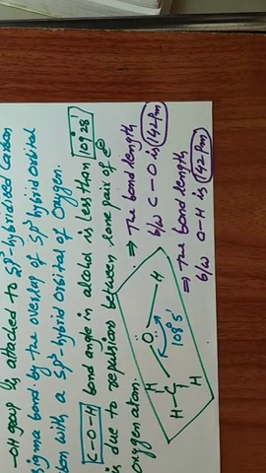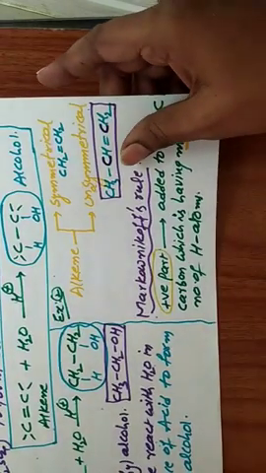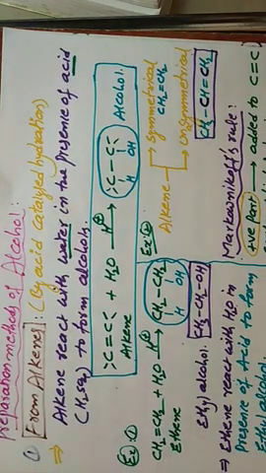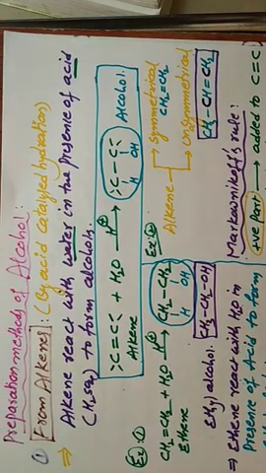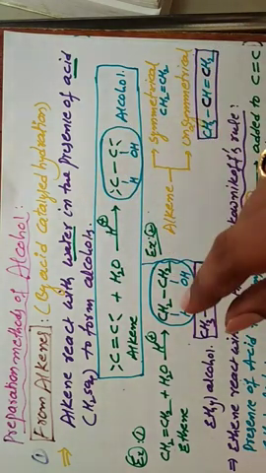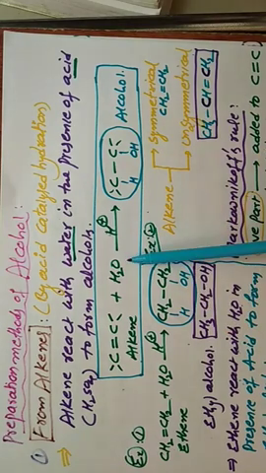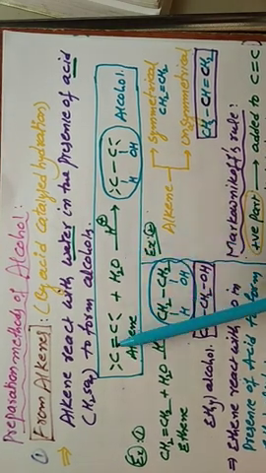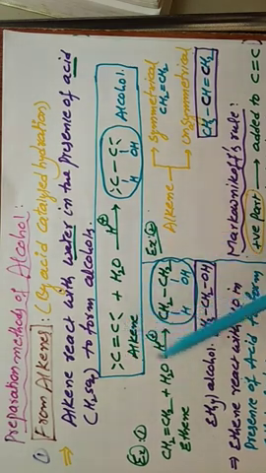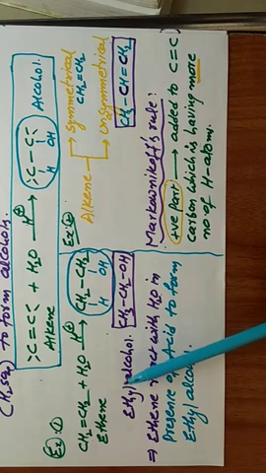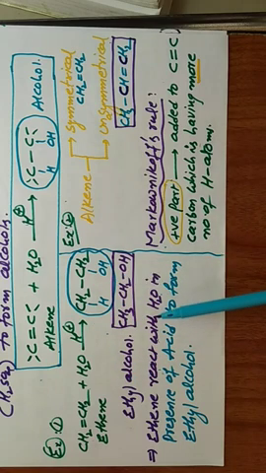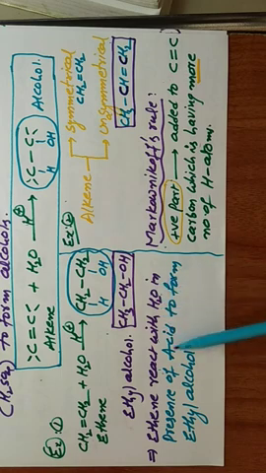Next, preparation methods of alcohol. The first preparation method is from alkene by acid catalyzed hydration. Alkene reacts with water in the presence of acid to form alcohol. This is the general reaction: one pi bond is removed, a hydrogen atom is attached to one carbon, and the OH group is attached to the other carbon. Example: ethene reacts with water in the presence of H plus to form ethyl alcohol.